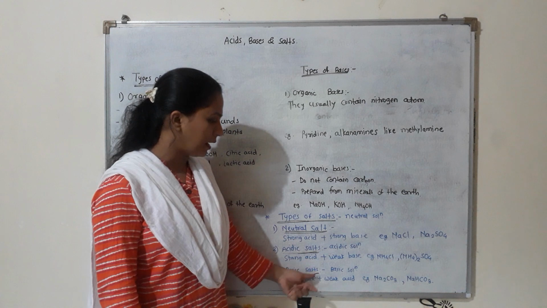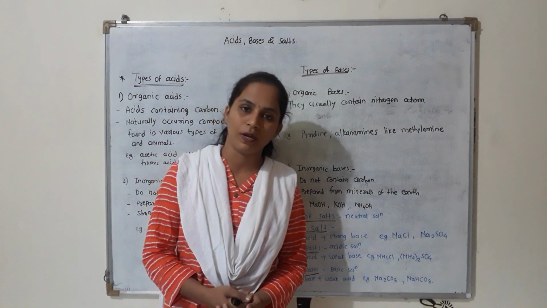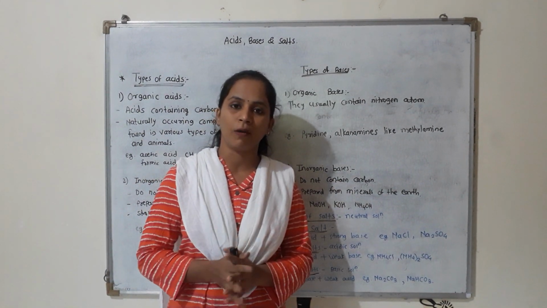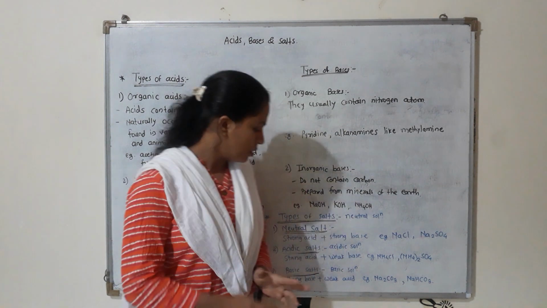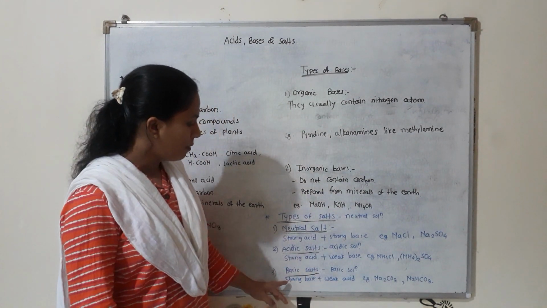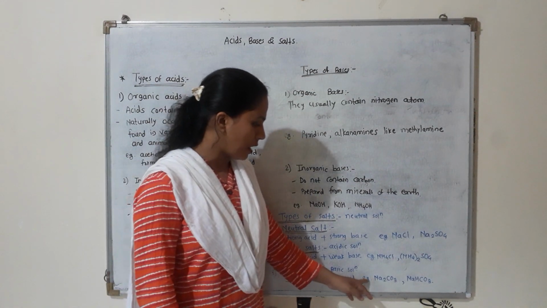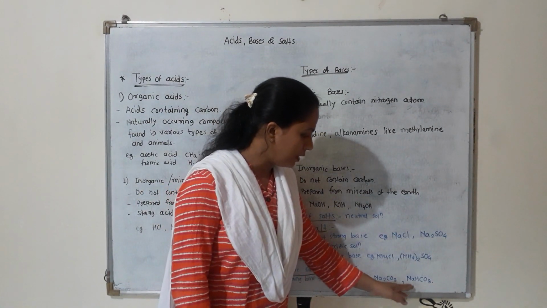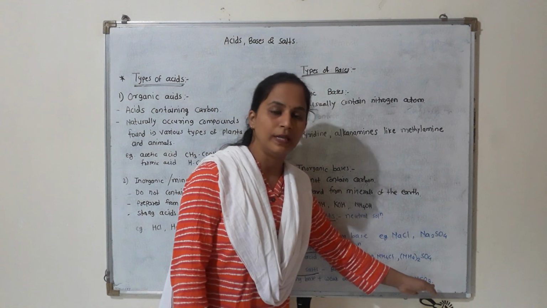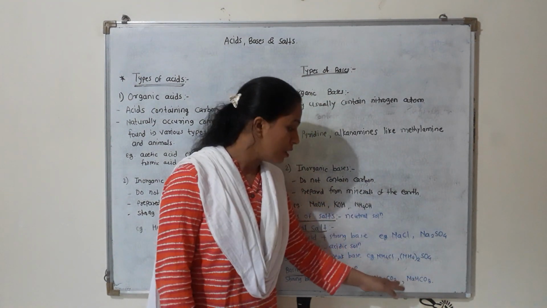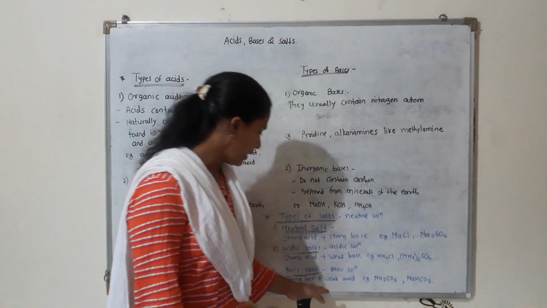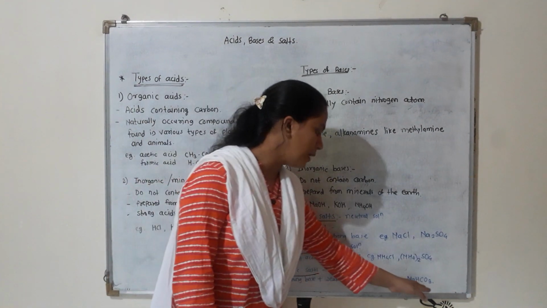And the third type is basic salt. As the name indicates, when these salts are dissolved in water, the solution formed is basic in nature. So how are these salts formed? By adding strong base and weak acid. So examples are sodium carbonate, sodium bicarbonate. These are strong, means we can say these salts are strongly basic in nature.